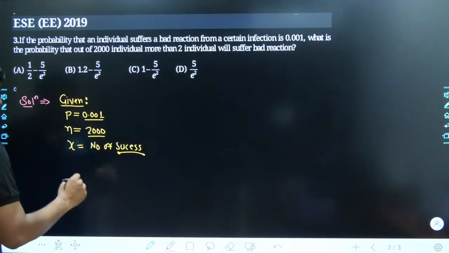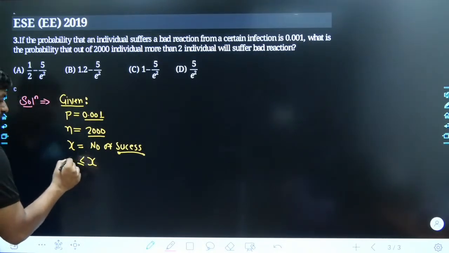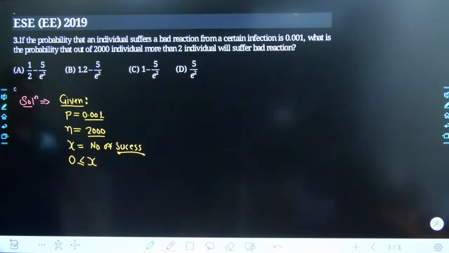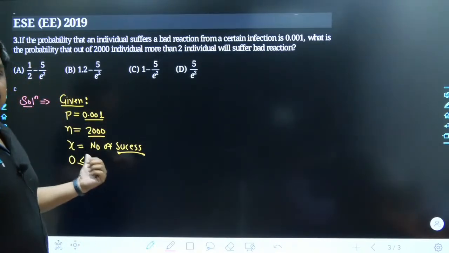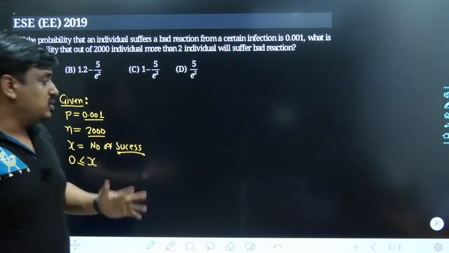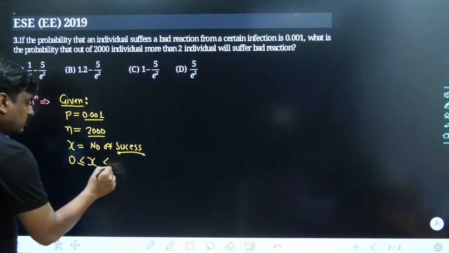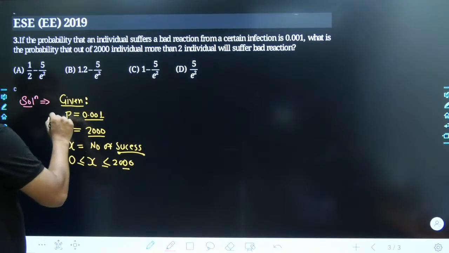So at the very beginning, let me discuss the range of x. May I know what would be the range of x? At worst, there is no person out of 2000 tests who has been affected by the bad reaction of the injection. So obviously it can start from 0 including 0, and at max it can go till 2000. So you should have a clear idea about n, p as well as x.